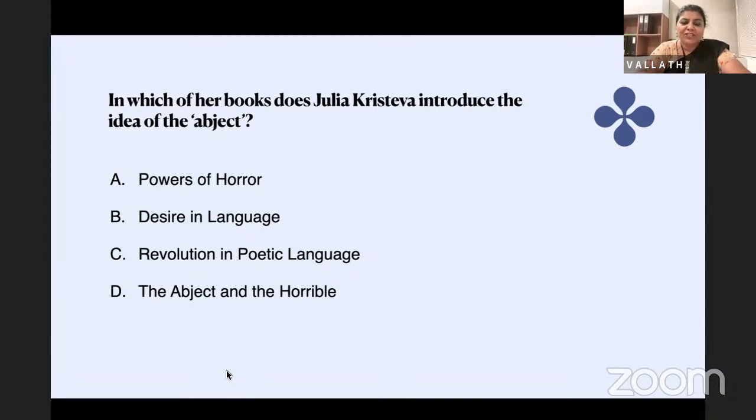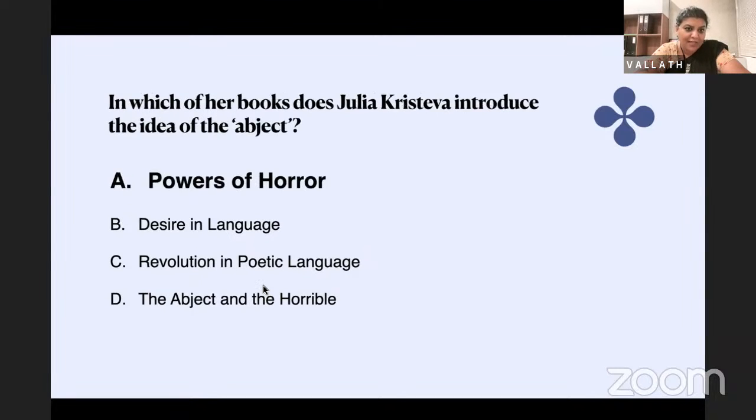Right. So in which of her books does Julia Kristeva introduce the idea of the abject? The abject is an important term which refers to the othering, the feeling of revulsion that the mainstream has for the other, and it was in Powers of Horror that she talked about it. The other options are Desire in Language, Revolution in Poetic Language, and The Abject and the Horrible. Julia Kristeva was a student of Roland Barthes, and she was a feminist, post-colonial theorist, and cultural studies theorist who talked about a lot of areas that pertain to our culture.